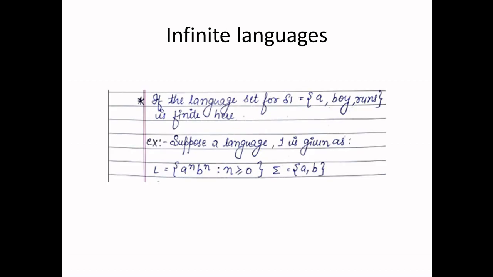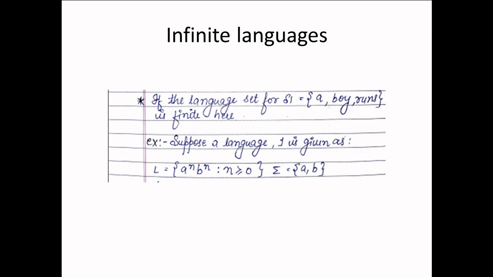Now infinite language. Here we have an example L equals to a to the power n, b to the power n, such that n is greater than or equal to 0, where sigma equals a comma b. So a and b can come n times. A should come before b, and the number of occurrences of a is equal to the number of occurrences of b. And since n is greater than or equal to 0, n can have any value starting from 0, 1, 2, 3 and so on. Since it can have any number of possible values, it is a perfect example of an infinite language.